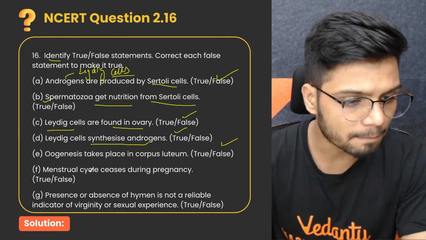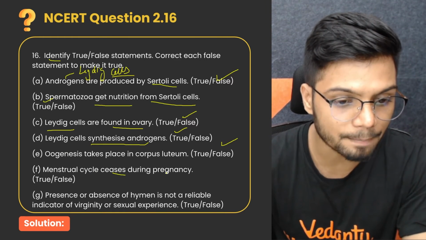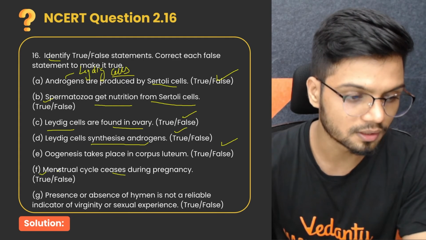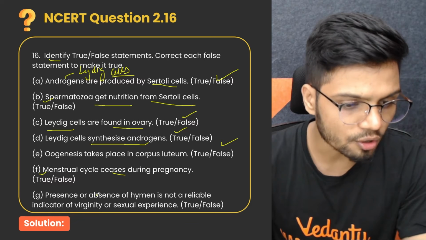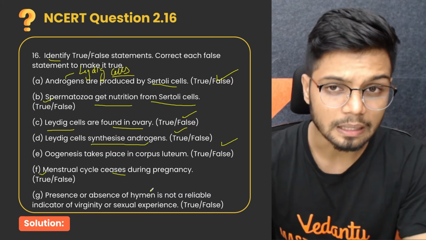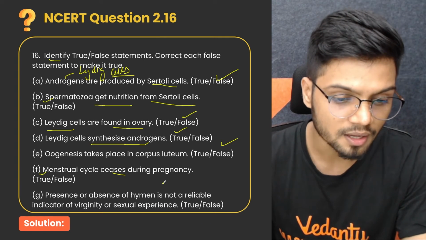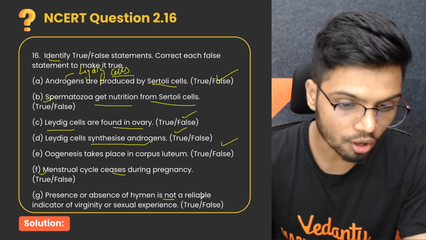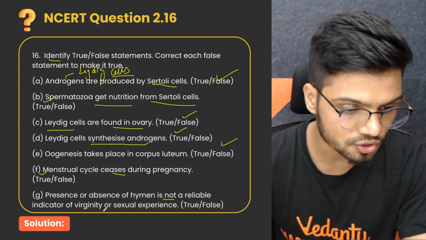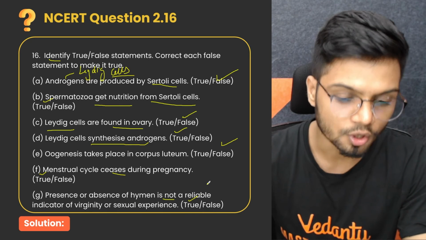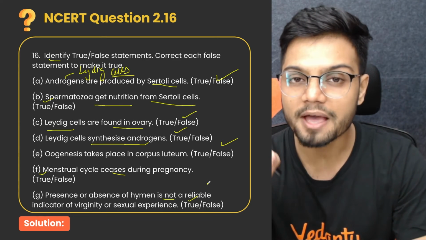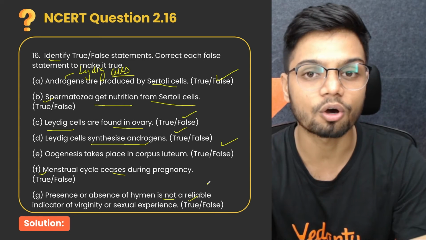Next question. Menstrual cycle ceases during the pregnancy. Absolutely true. It's a direct line from your NCERT. The next question. Presence or absence of hymen is not a reliable indicator of virginity or sexual intercourse. Absolutely true, because you cannot determine it based on just whether the hymen is present or not.